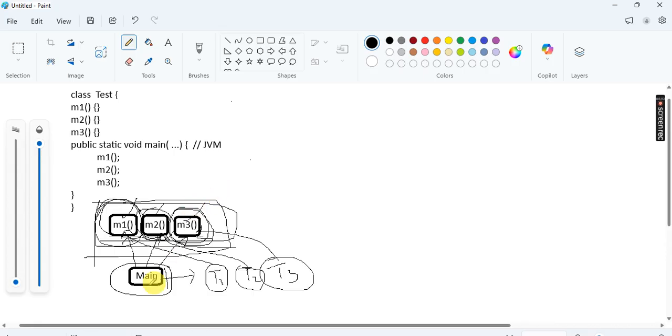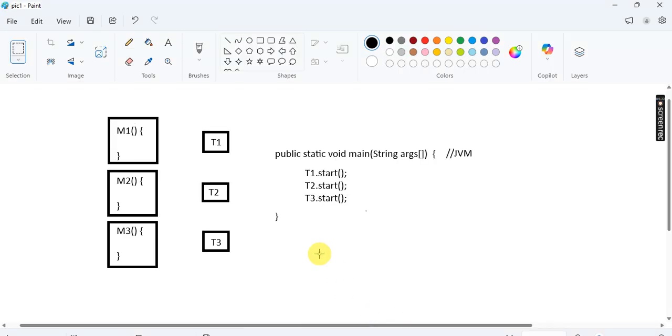If you use only the main thread, then the main thread executes sequentially, one after another. But if you use user-defined threads, T1, T2, T3, these threads are created by the main thread, and these threads execute our functionalities simultaneously, concurrently and automatically. In this process it's very fast, as you see in this diagram.